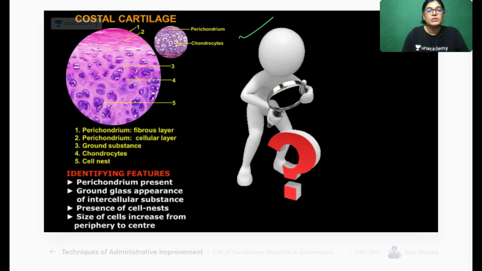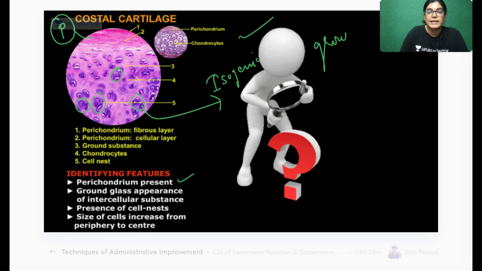Now, when we are talking about the costal cartilage, perichondrium is present. So here, P for perichondrium. And my dear aspirants, can you see here? This is a group of chondrocytes. So what is this group called? Isogenous group of chondrocytes, or you can say cell nest.